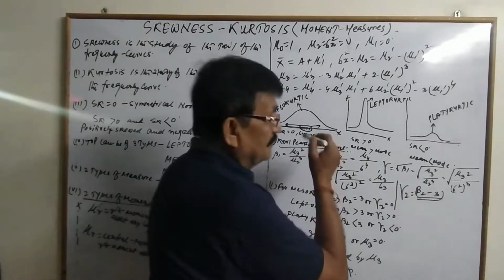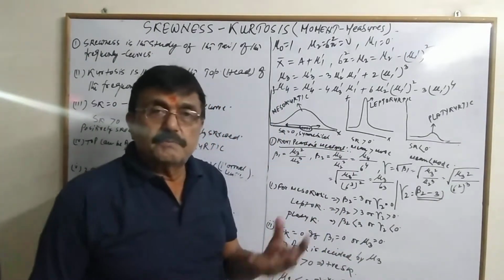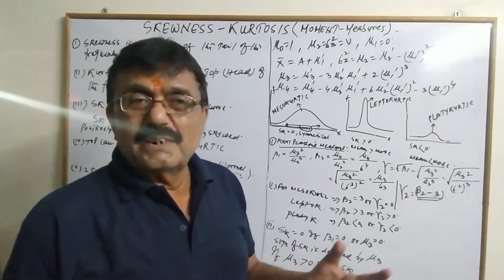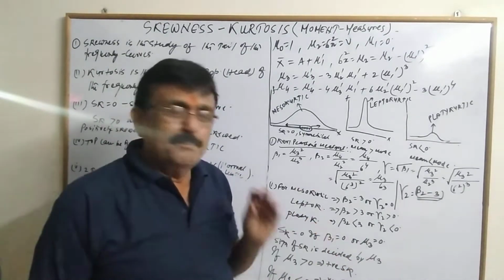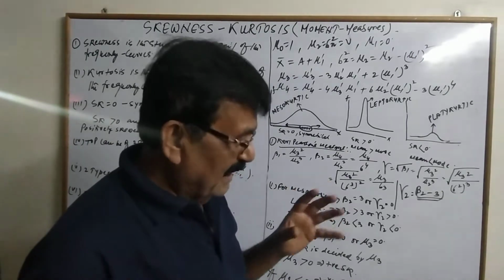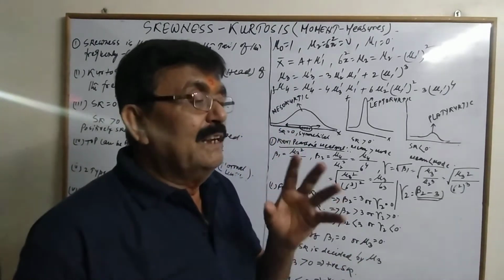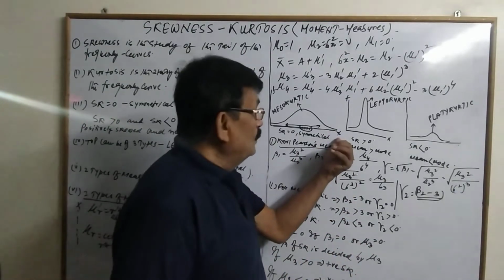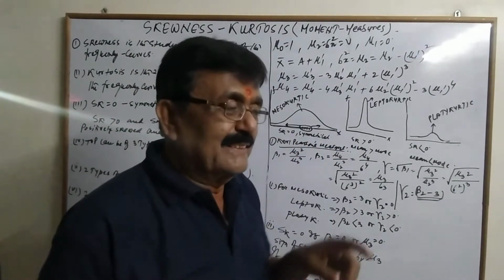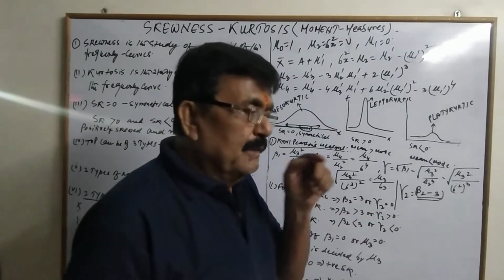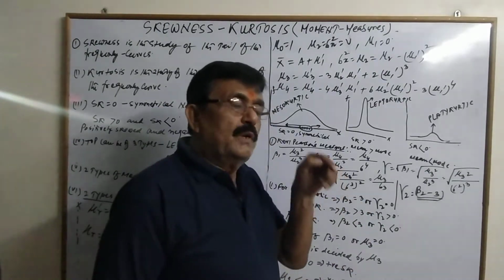This word moment has been taken from physics. This word doesn't relate to economics or statistics. Simply, here I have to observe how far the values of x revolve around a particular value.